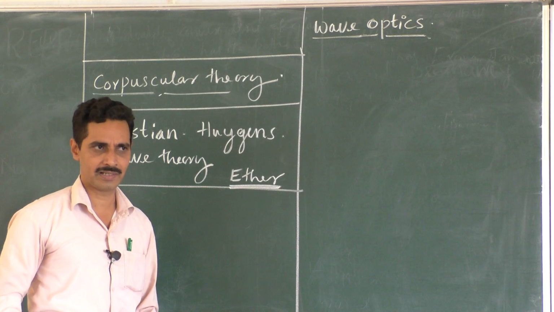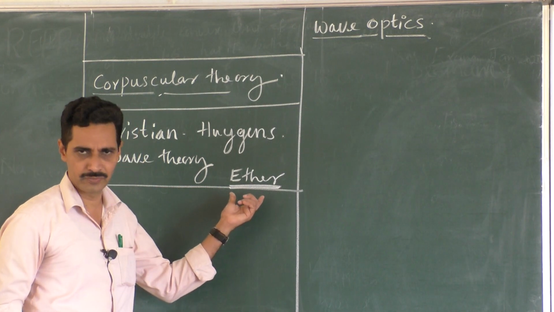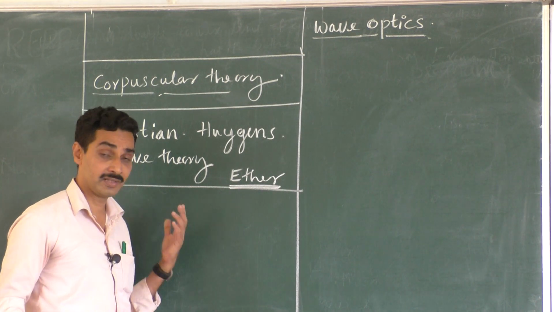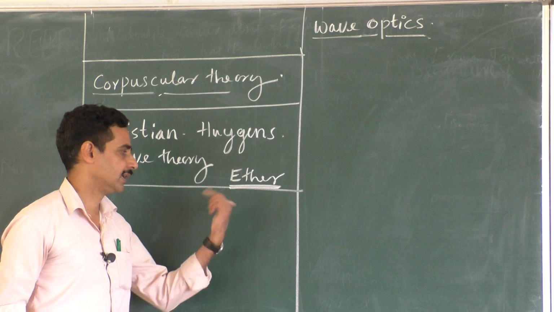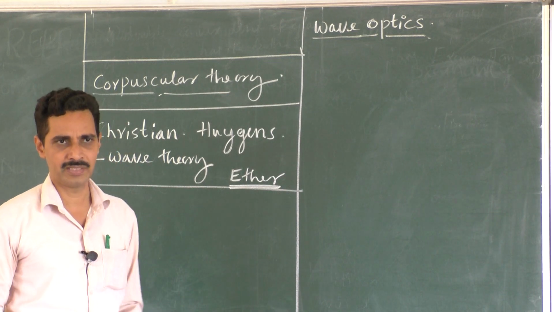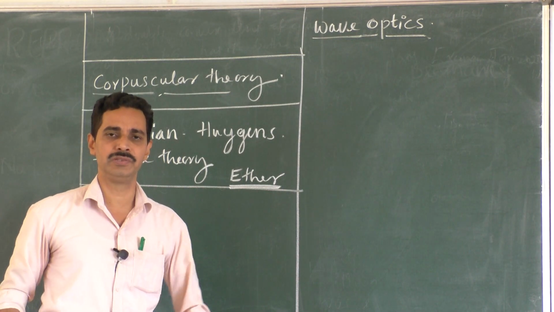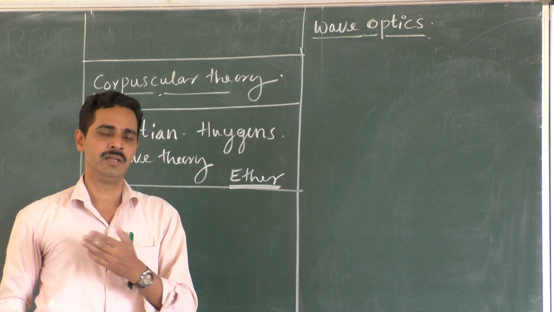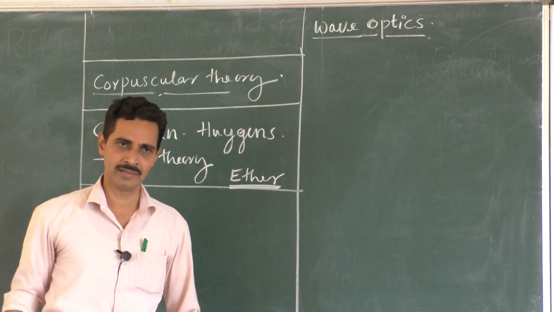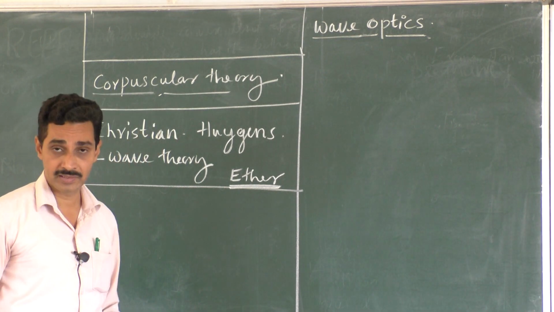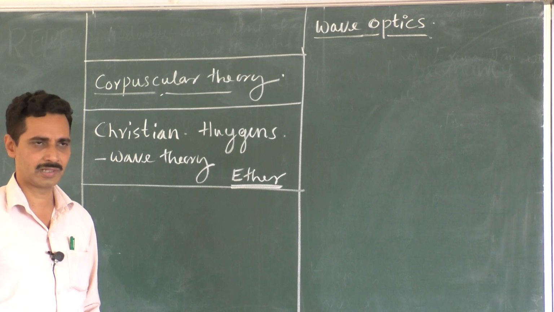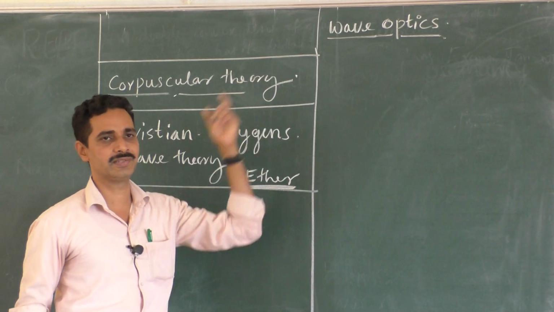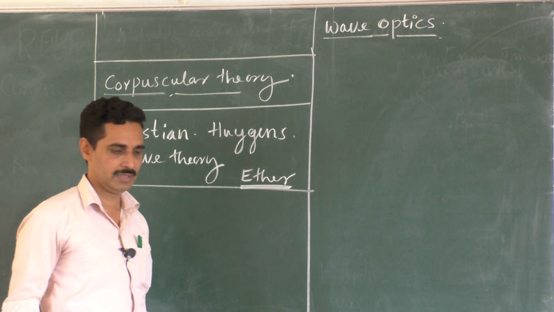To explain how light travels in vacuum, because there is no practical proof for ether. But later on, many important and historic experiments proved that there is no ether. So that was a major blow, but still even today we use wave theory. We treat light sometimes as a wave, sometimes as packets of energy called quanta, you know that, and it is an electromagnetic wave, and all these developments occurred later, stage by stage. But now we will have to go for wave optics, and that is the wave nature of light.